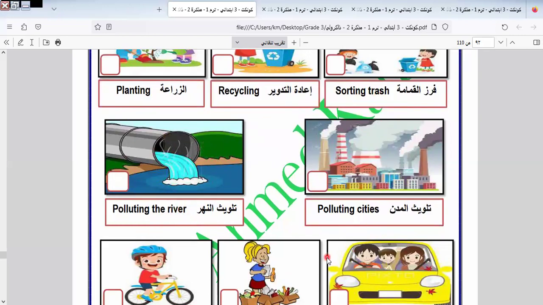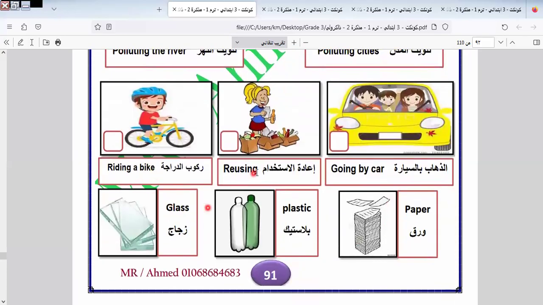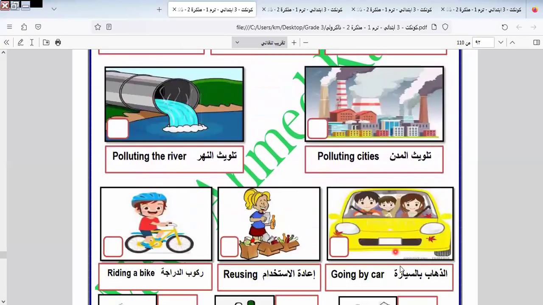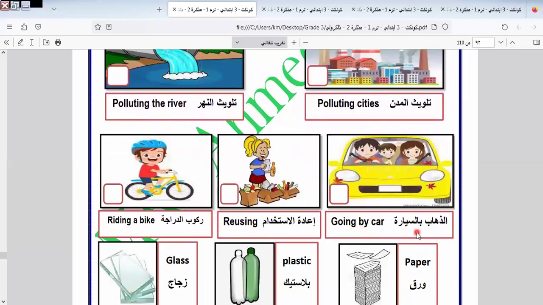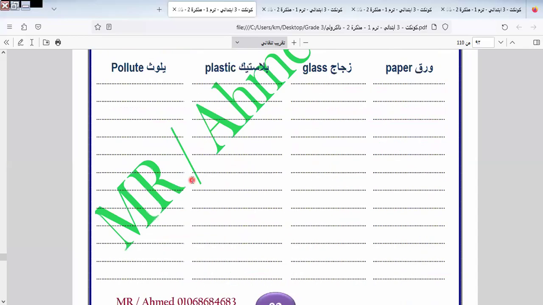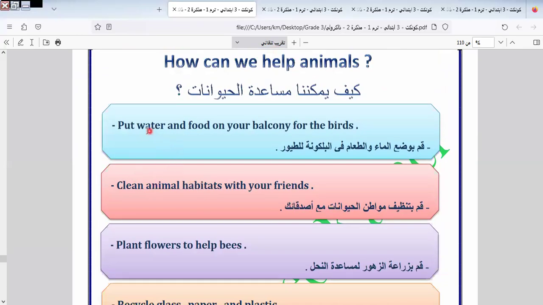Here, polluting the river does not make the earth happy. Polluting cities does not make the earth happy. Here is riding a bike, and reusing, which has the same meaning as recycling. Going by car. Here is plastic, paper, and glass, and so on. Let's continue the rest of the exercise. How can we help animals? We help animals by what? Put water and food on your balcony for birds. Clean animals' habitats with your friends.